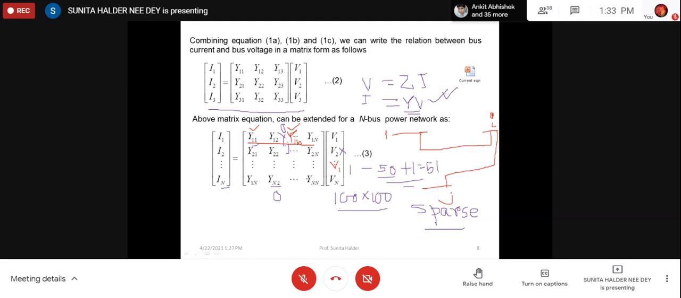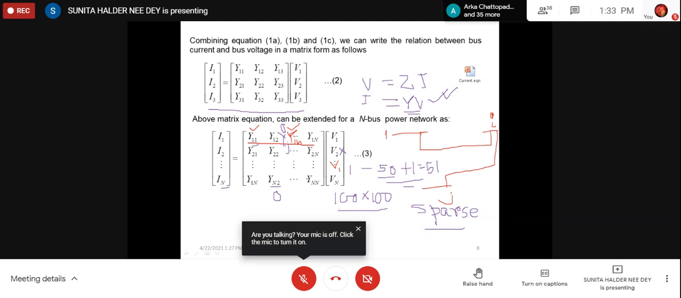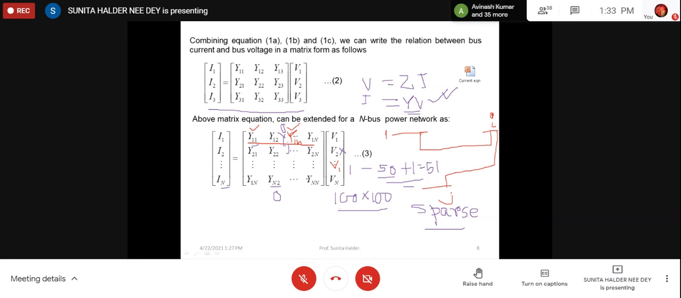But when you invert this Y bus matrix, you will get Z. As you get inversion of Y as Z, so inversion of Y bus will give you a Z bus matrix. You will see, you take any example, Z bus will be a full matrix. So obviously, handling of Y bus is easier, right?